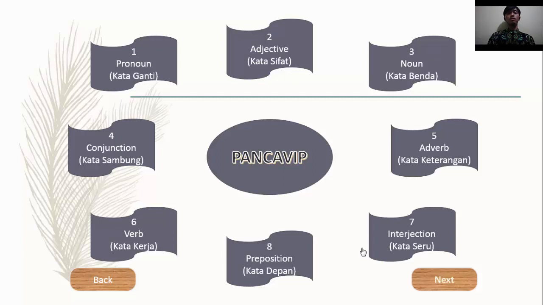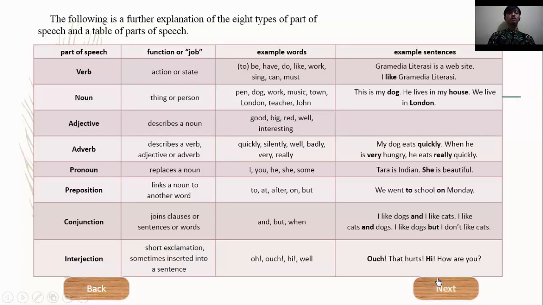Also, we can remember it with PANCAVIP: P, pronoun; A, adjective; N, noun; C, conjunction; A, adverb; V, verb; I, interjection; and P, preposition. Next, the following is a further explanation of the 8 types of part of speech and the table of part of speech.